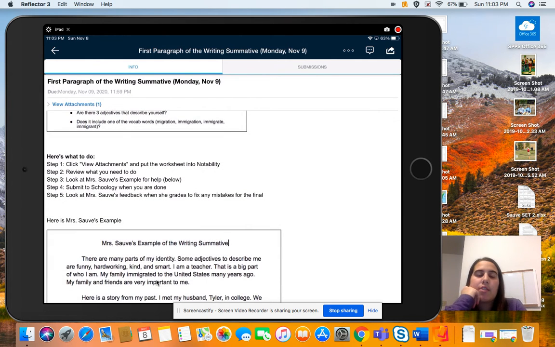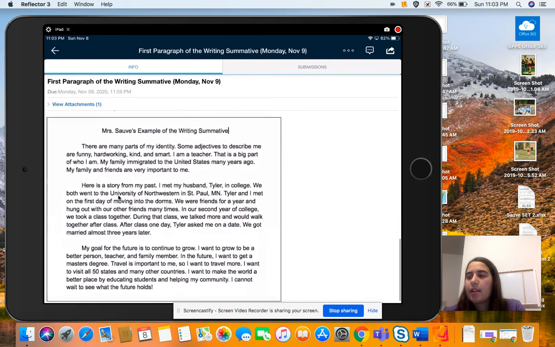So this is what I need you guys to do. Step 1, you need to click view attachments and put the worksheet in Notability. Step 2, you need to review what to do, which is talked about up here that we just read through. Step 3, look at Mrs. Sovey's example for help, which is below, if you want to see what she did. Step 4, submit to Schoology when you're done. And then step 5, look at Mrs. Sovey's feedback when she grades it so that you can see what you did wrong and then fix it when you turn in the final.